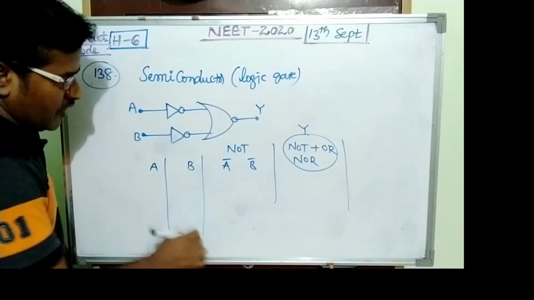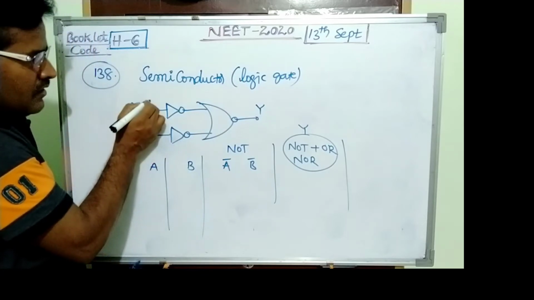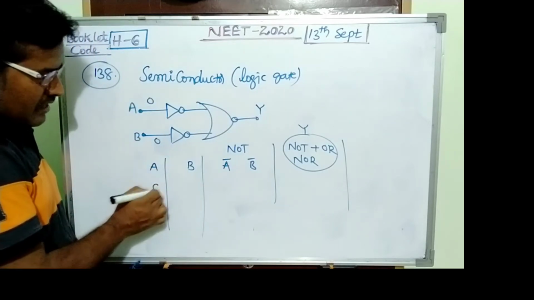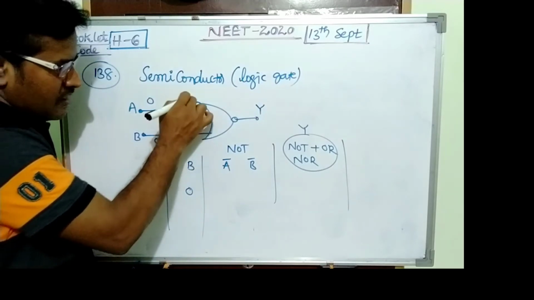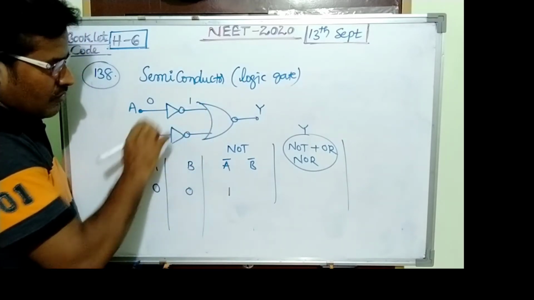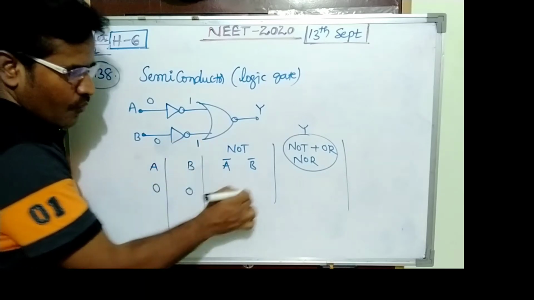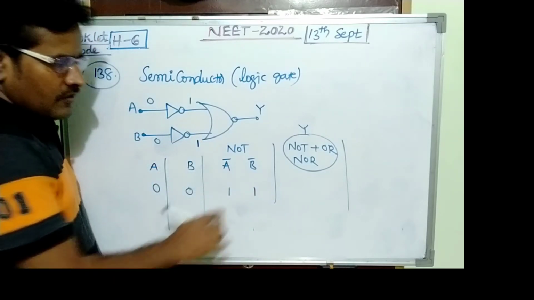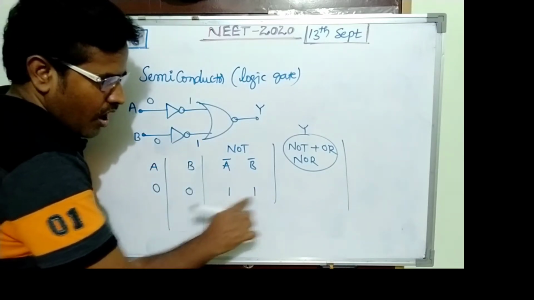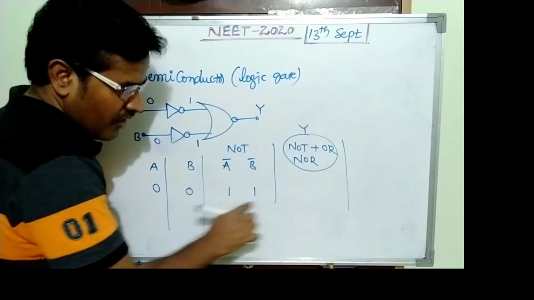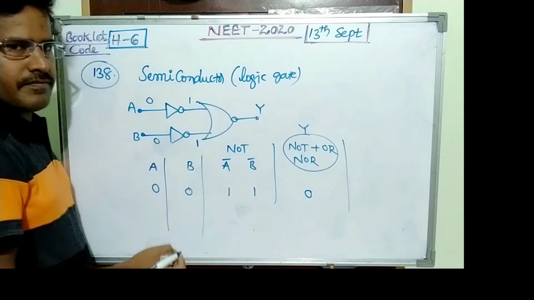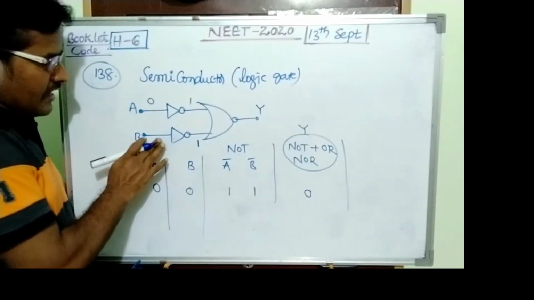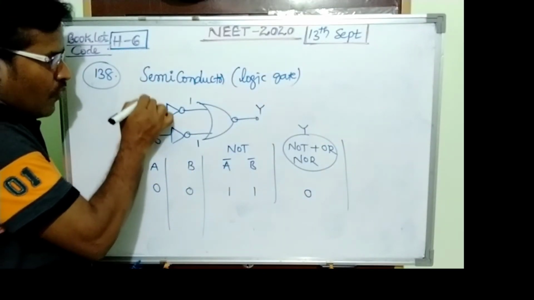First of all, we use here inputs 0 0. Then 0 due to NOT gate is 1, and this is also 1. 1 and 1, OR gate gives 1, NOR gate gives 0. Same as, second one, using 1 0.